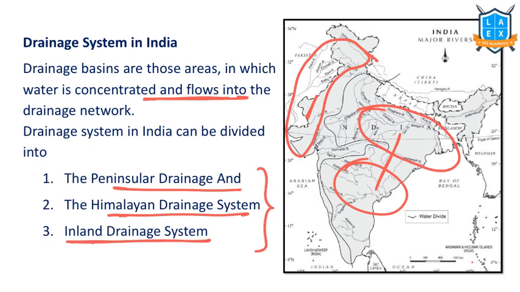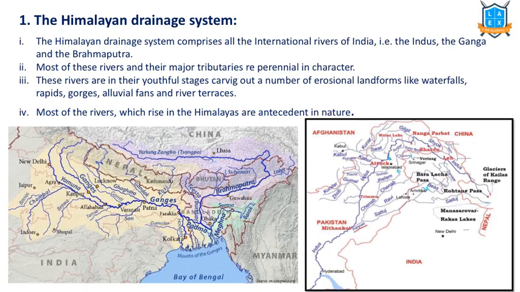Let us understand one by one. First one is the Himalayan drainage system. What is it? From the Himalayan region, there are many rivers. Many of them are international rivers that flow into India. One is Indus, two Ganga River, three Brahmaputra. These are three major Himalayan drainage systems that flow in India. Most of these rivers have tributaries, and these are perennial. Perennial means these flow throughout the year.